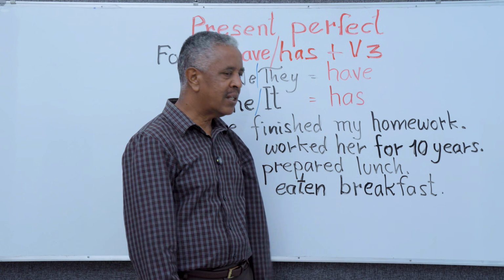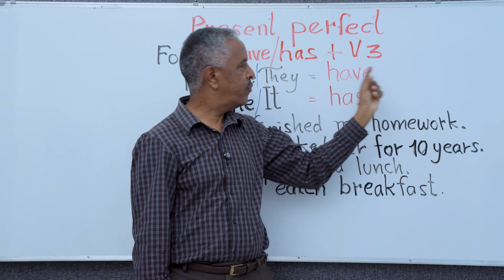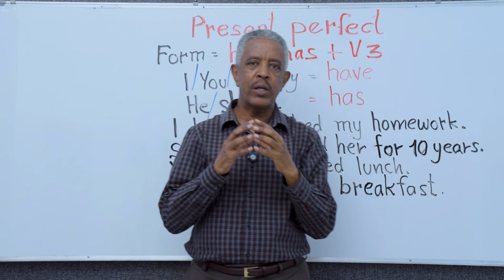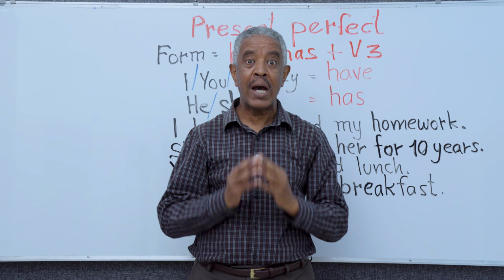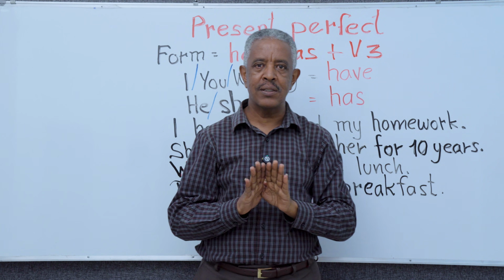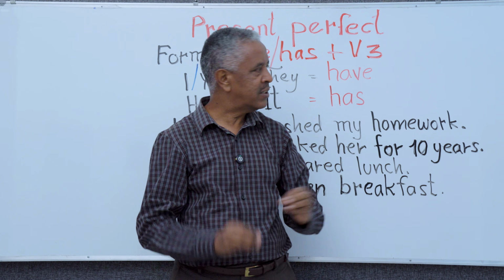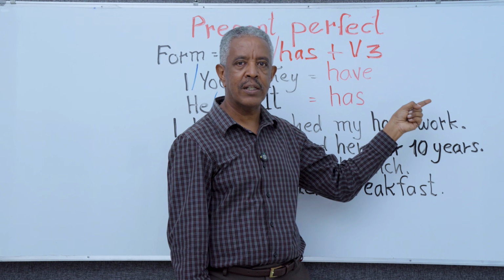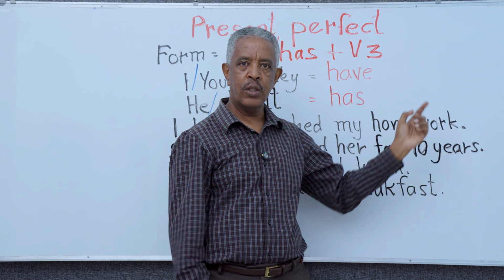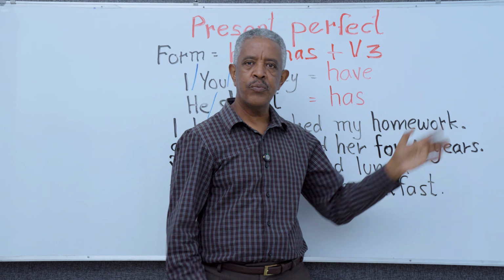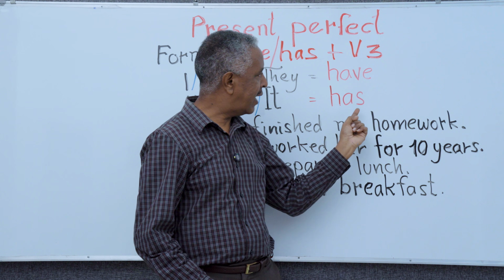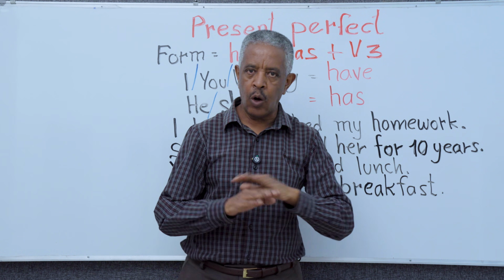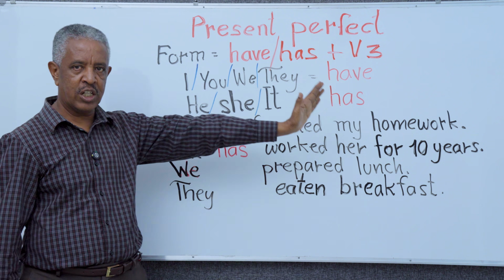After have and has then we have verb 3. If have or has is followed by an action verb, it is always, without any exception, in verb 3. Have done, have finished, have completed, have written. We never say have wrote. If you see any sentence with have wrote, it's totally wrong. So after have and has, verb 3 in all times. So this is the structure.